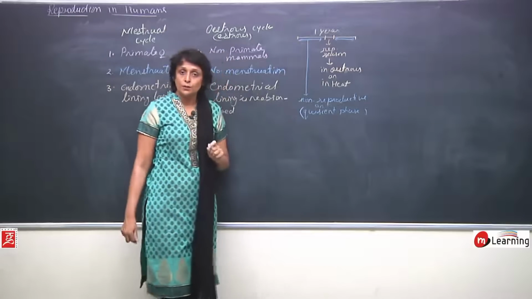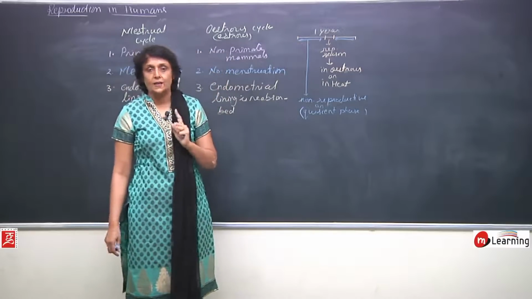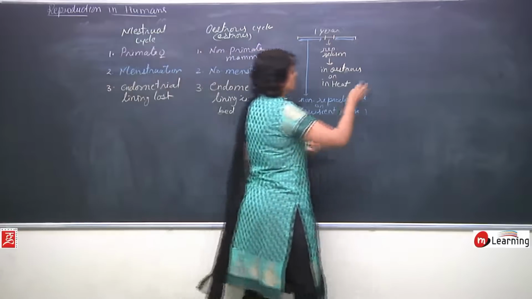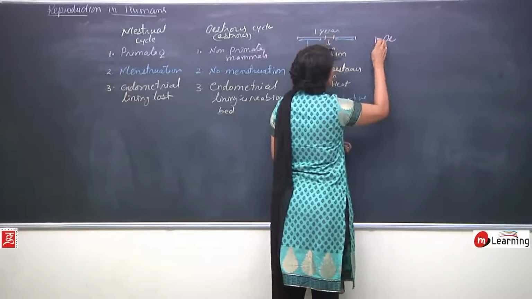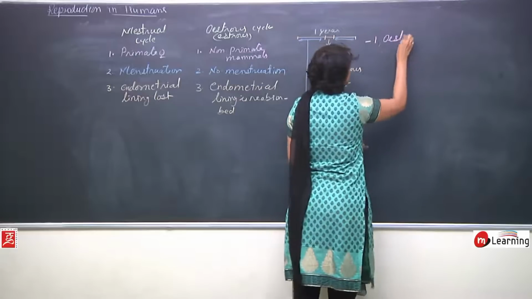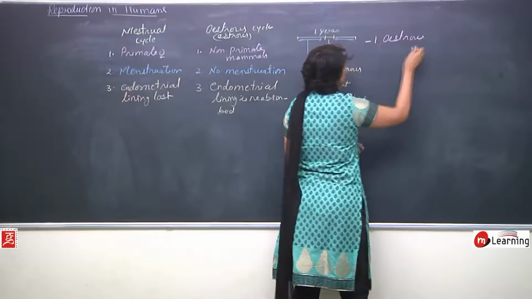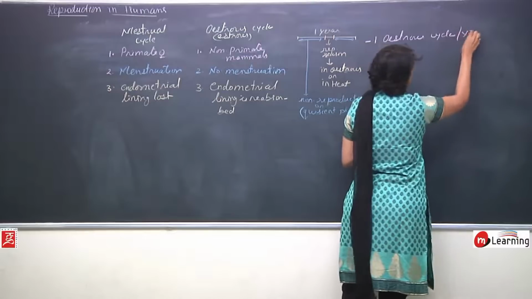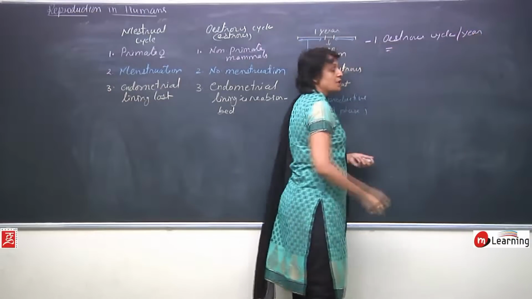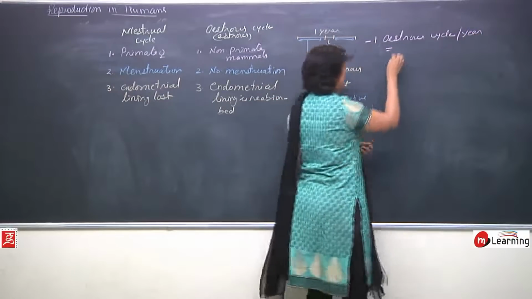Now some animals show one estrus cycle per year. So if there is one estrus cycle per year, then such animals are known as monoestrous.